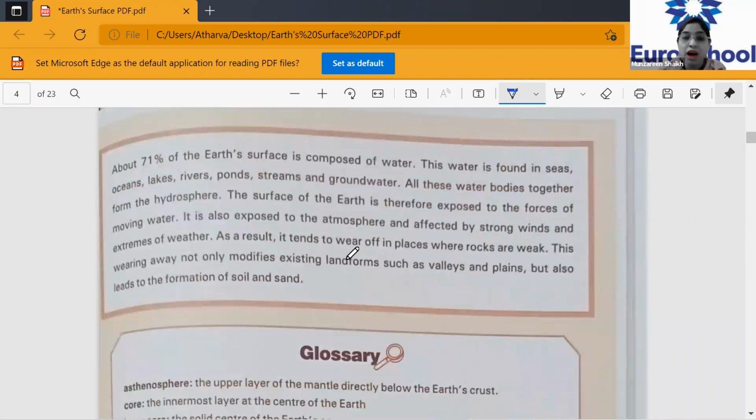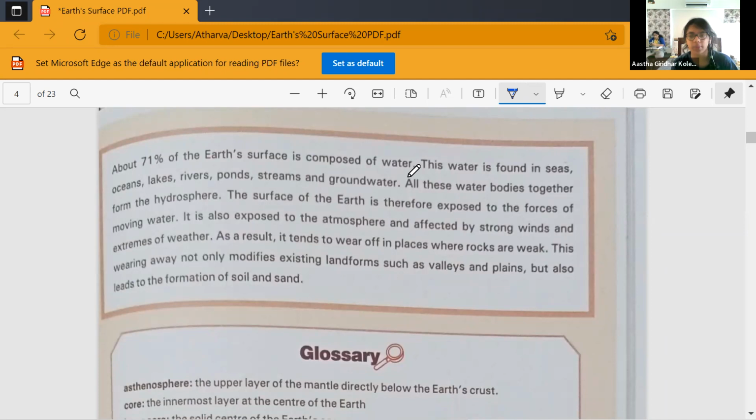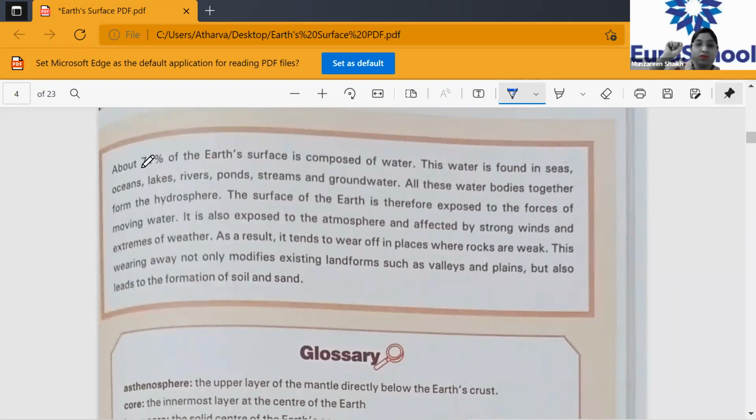Now, about 71% of earth's surface is composed of water. You will definitely get an objective question on this. How much percent of earth's surface is composed of water? 71%. Please underline that and encircle 71. So you remember that you need to mark it.